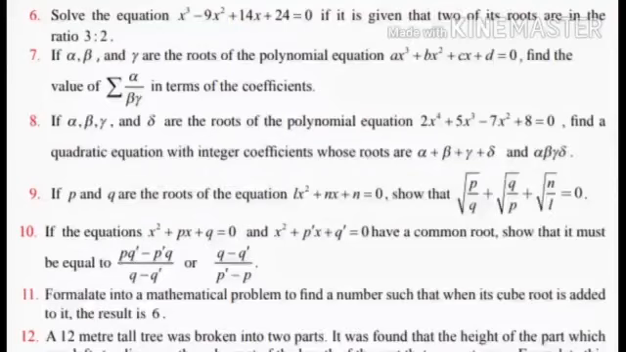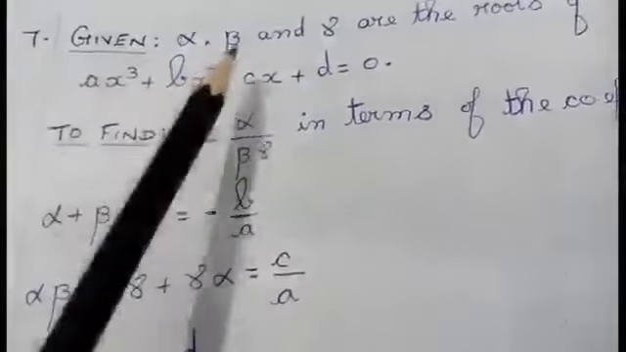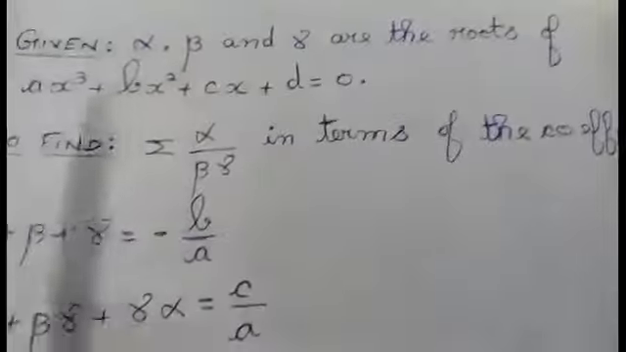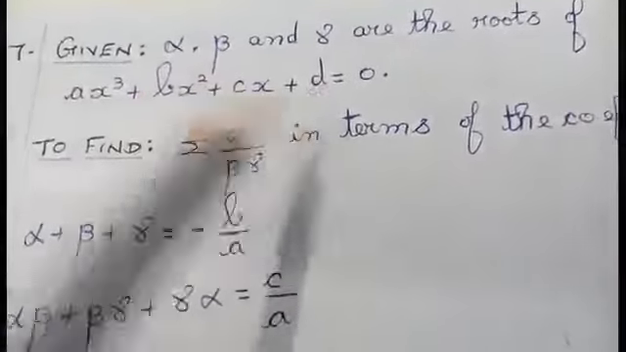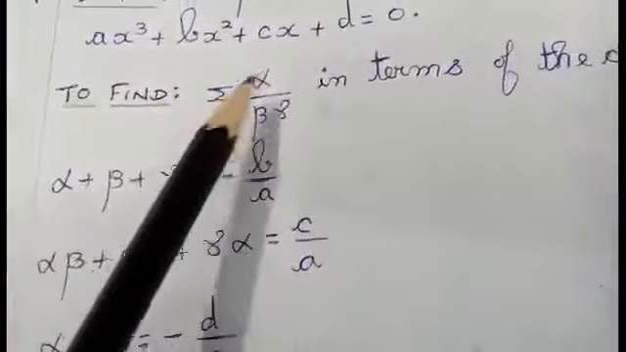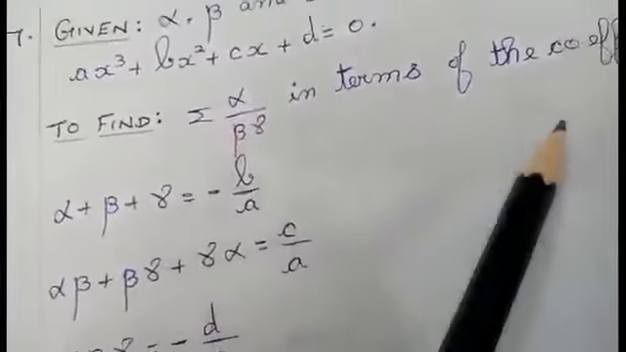Exercise 3.1, 7th sum. If alpha, beta and gamma are the roots of the polynomial equation ax cube plus bx square plus cx plus d equal to 0, find the value of summation alpha divided by beta gamma in terms of the coefficients. Given, alpha, beta and gamma are the roots of ax cube plus bx square plus cx plus d equal to 0. They are asking you to find summation alpha divided by beta gamma in terms of the coefficients.